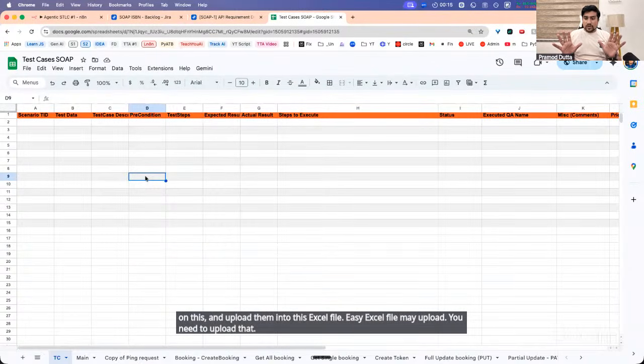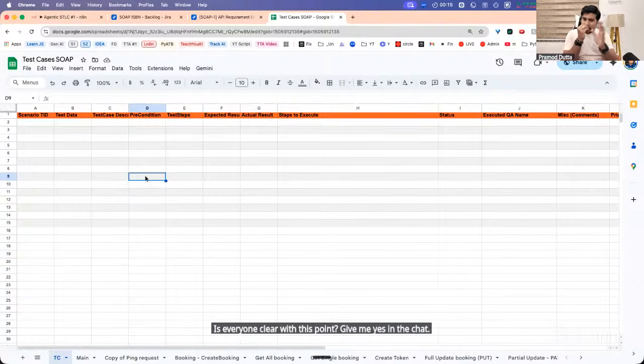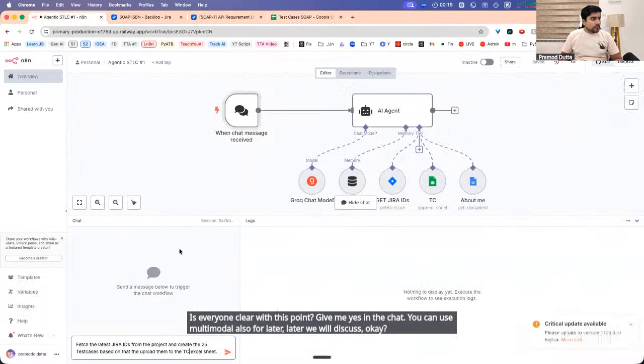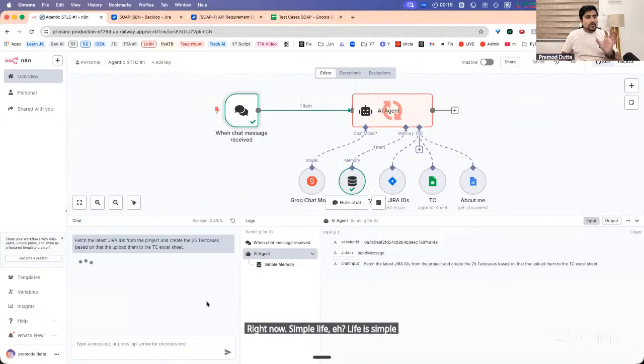Is everyone clear with this point? Give me yes in the chat. You can use multimodal also, we will discuss that later. Right now, life is simple. Now we are running this AI agent.